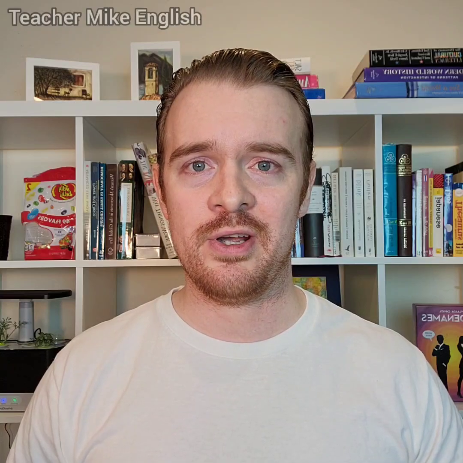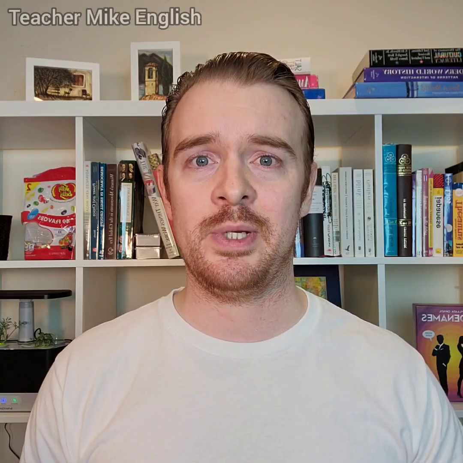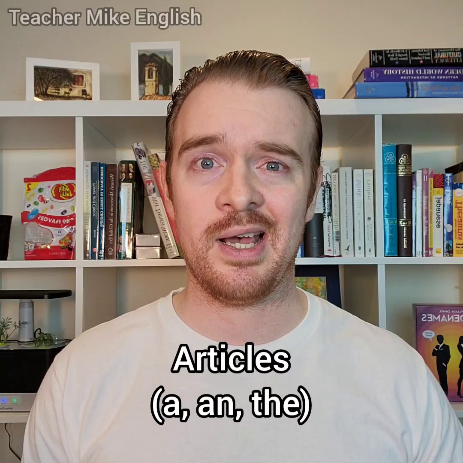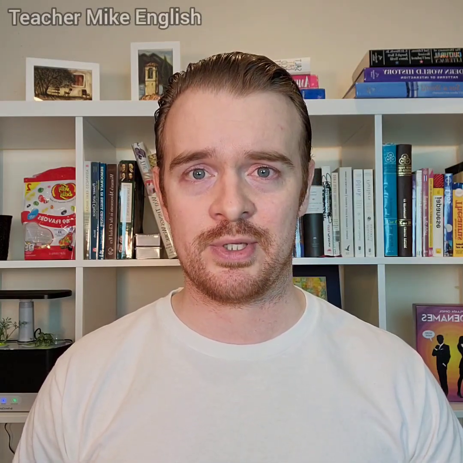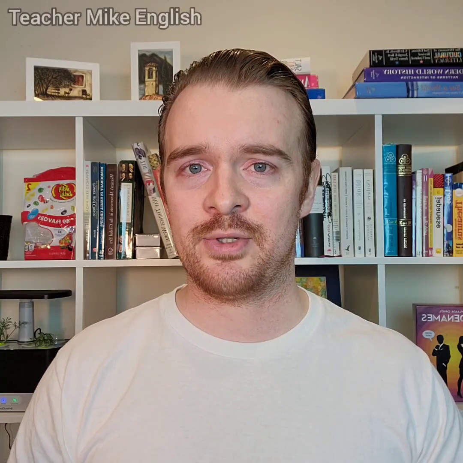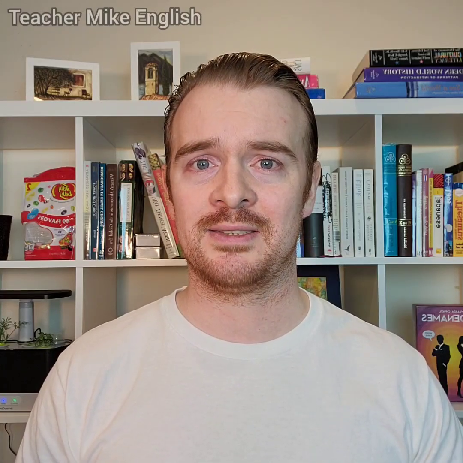However, today we are focusing on countable nouns because this video is about articles, a, an, the. And countable nouns use all 3 of these articles. Uncountable nouns sometimes use the, but they never use a or an. So let's go ahead and get started with countable nouns.